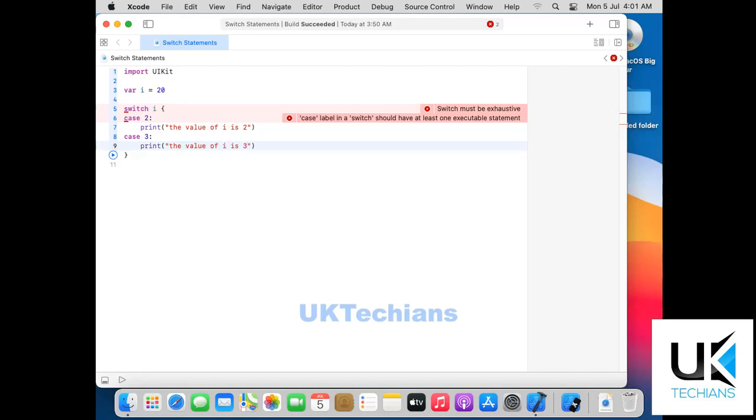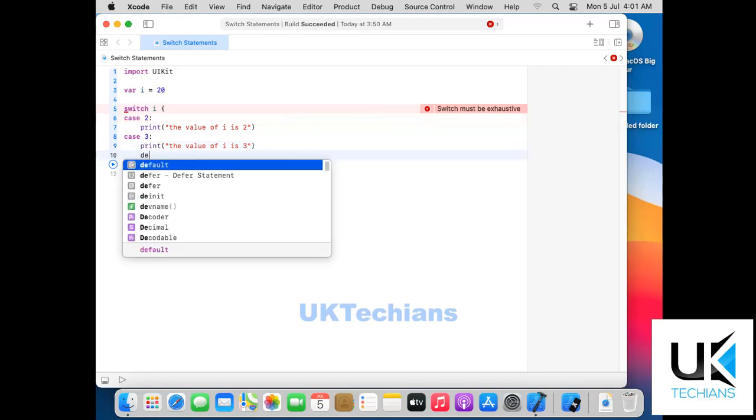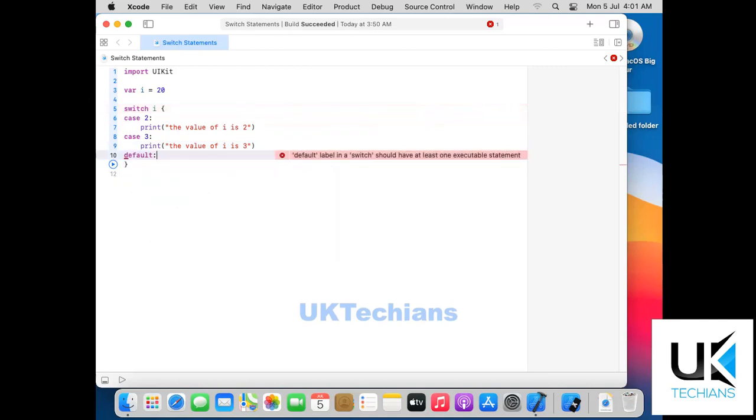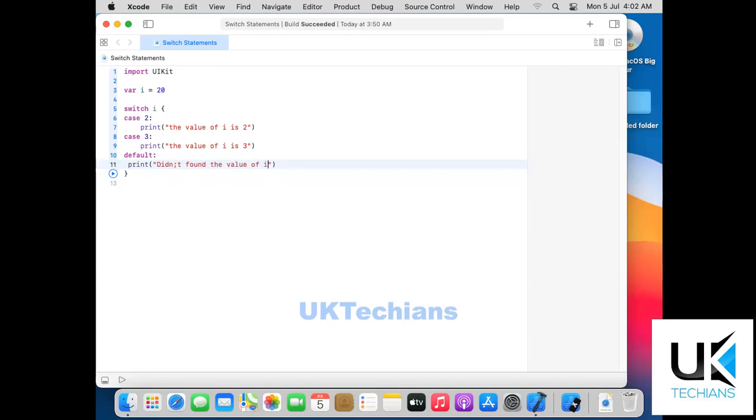But if it doesn't find the value of i equal to 3, then it will move to this default case, and default means if none of the conditions match, move to this default and print didn't find the value of i. So we will just run this code and see what it returns. So it's running the statements.